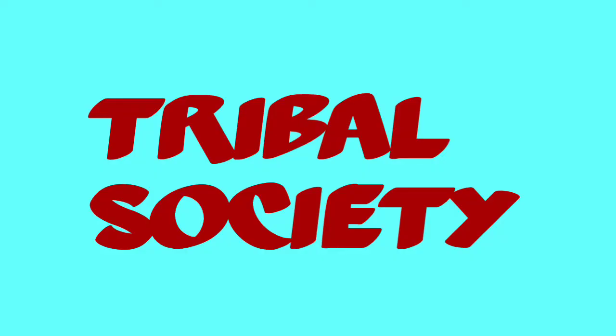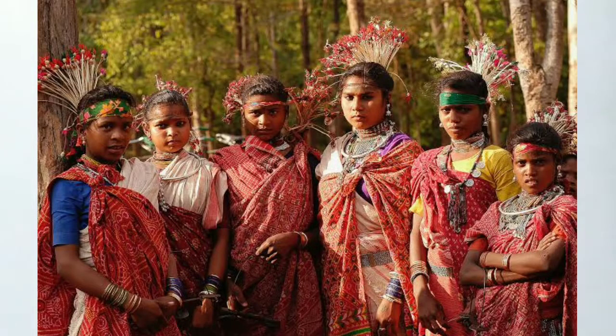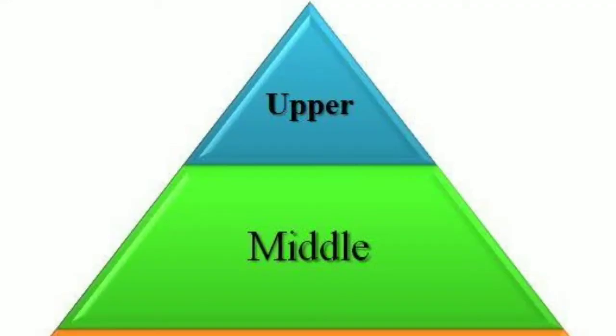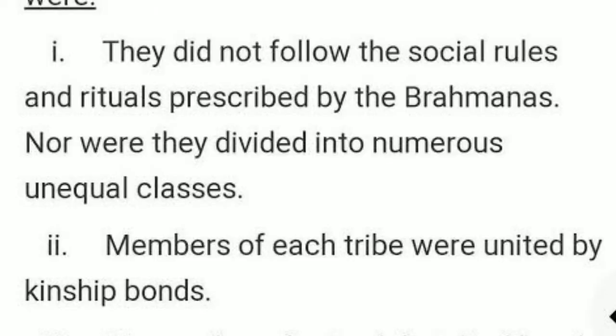Next is the tribal society. Tribal society basically includes the people who are tribes or nomads. These societies do not follow the rules and regulations which are made by Brahmins, and they don't have any sort of difference like high caste and low caste among them. A tribal society consists of groups of related families which are governed by a chief and have their own set of rules and regulations. These tribal societies even have their own traditions and culture which is not affected by the outside world.